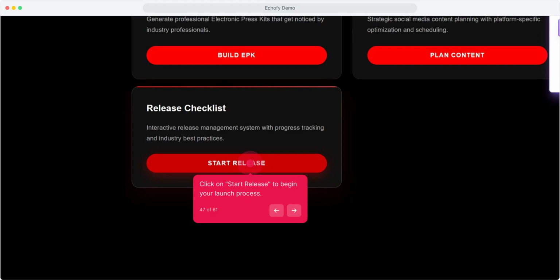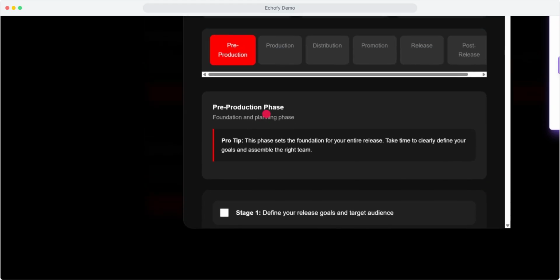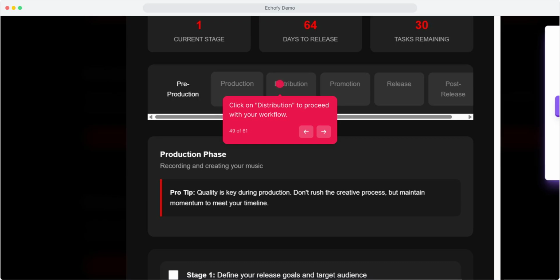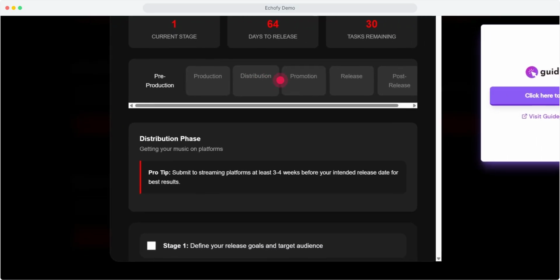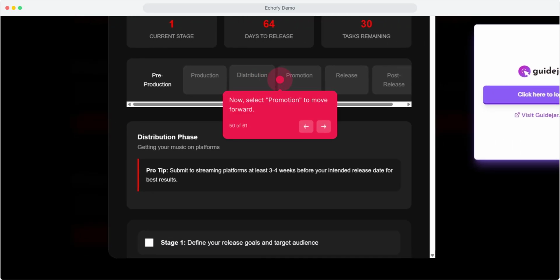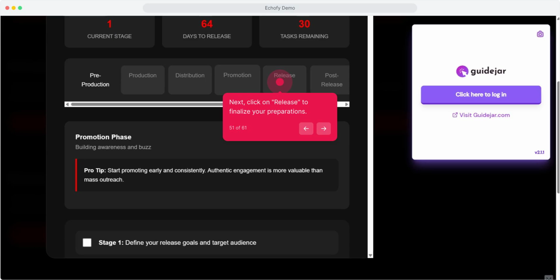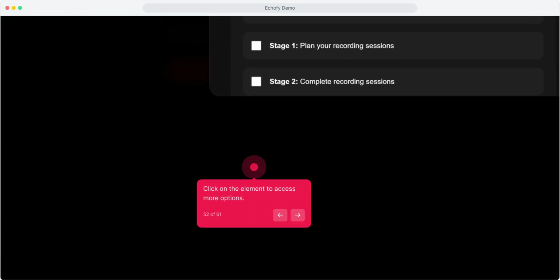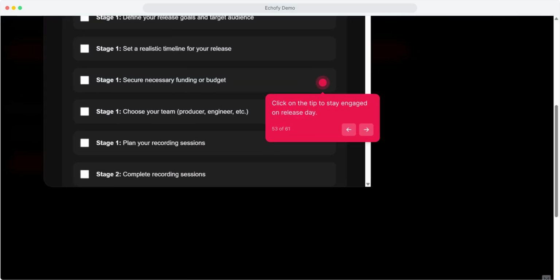Click on Start Release. Click on Production. Next, click on Distribution. Once that's done, click on Promotion. Afterwards, click on Release. Click on the element. Afterwards, click on Stay Active and Engaged on Release Day.